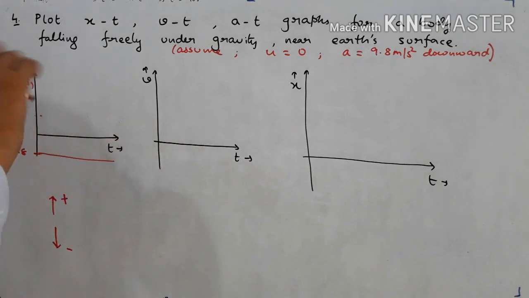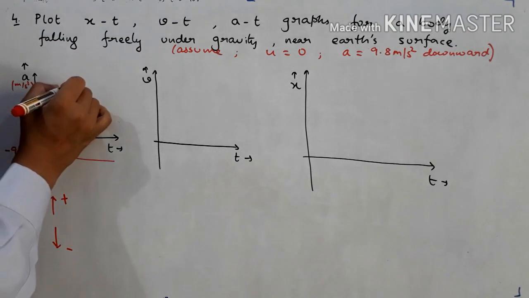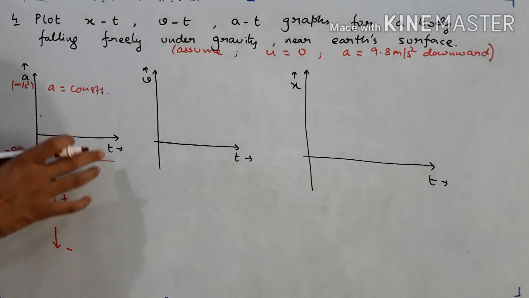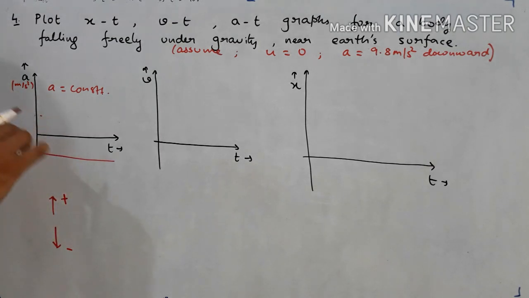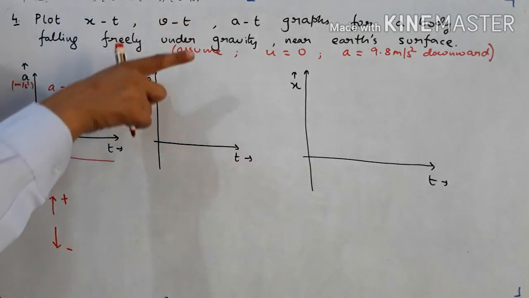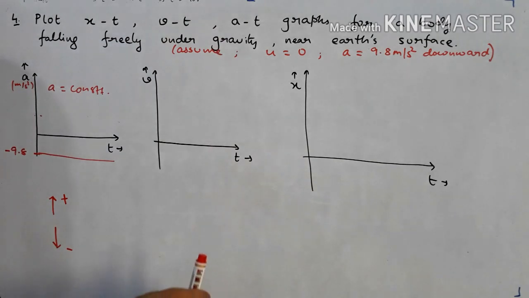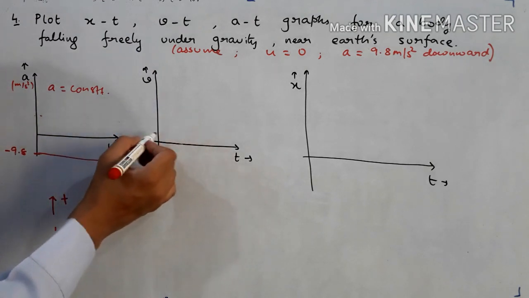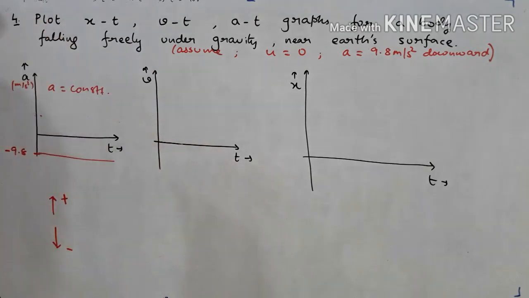Then we will see the VT graph. Here, what I told, acceleration is what? Constant. Its value is 9.8 meter per second square in downward direction. That means it is uniformly accelerated motion. For uniformly accelerated motion, you know students, the graph is a straight line inclined to the time axis. But since acceleration is in downward direction, with velocity starting from 0, velocity will be in downward direction when this object falls. So velocity also will be negative, first thing. That means I cannot draw velocity in this quadrant. Velocity is negative means below the time axis you have to draw the graph.